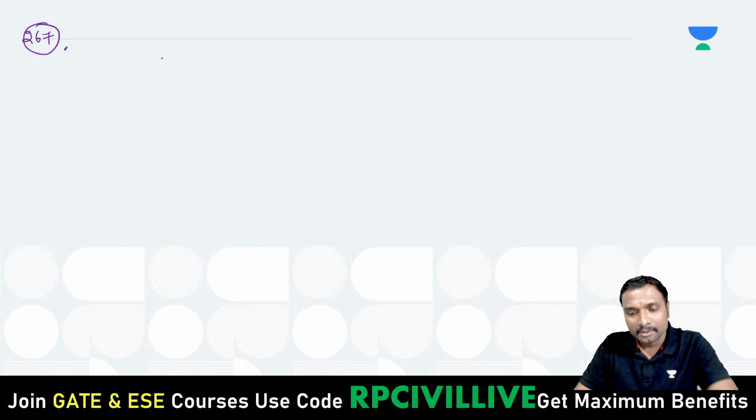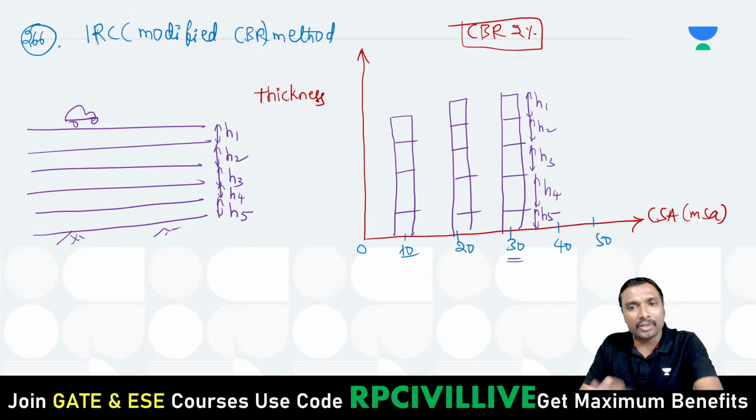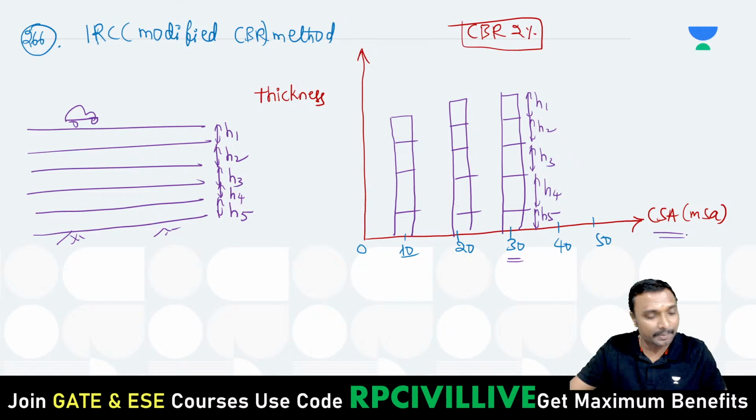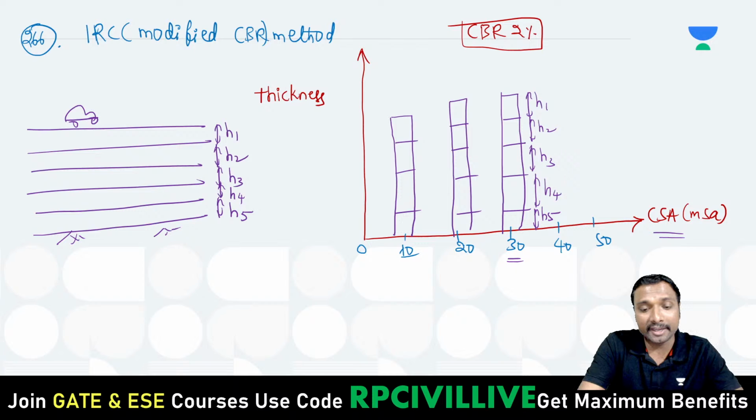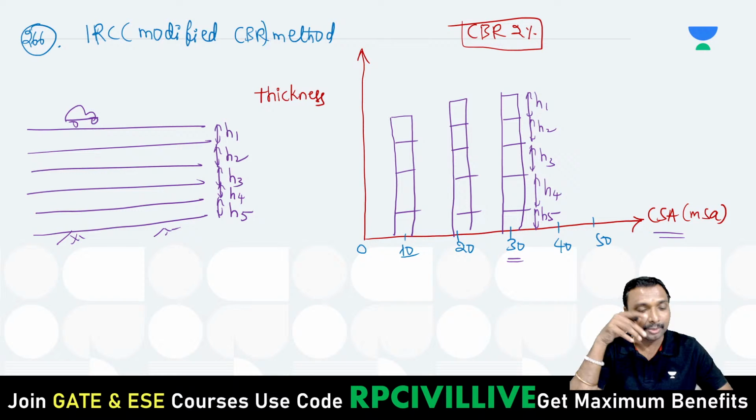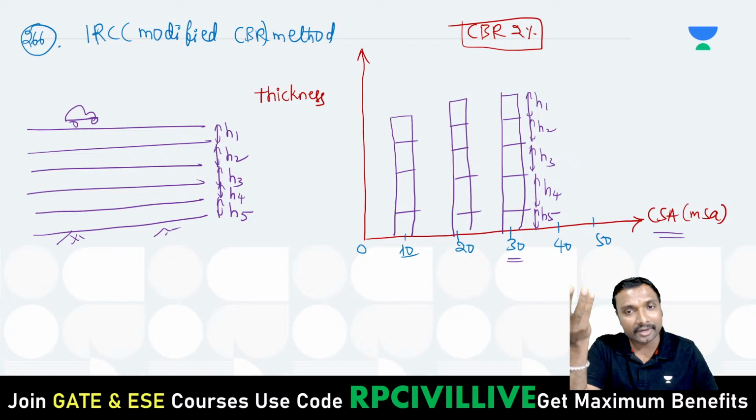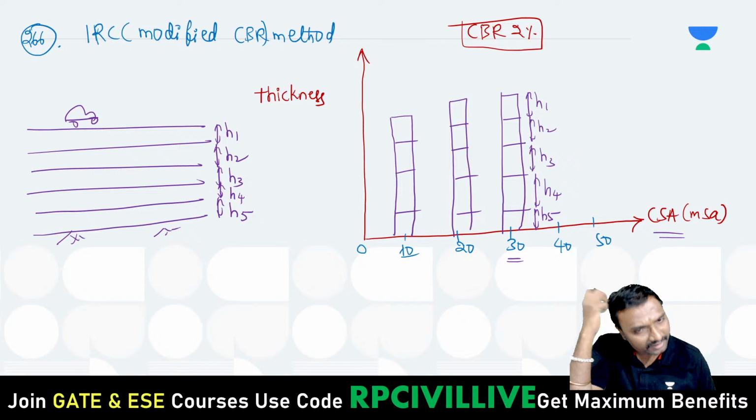So this is how we'll be getting the thickness, right? Now here, cumulative standard axial repetitions over the entire lifetime of n years is considered. So repetition of vehicles or repetition of loads in the lifetime, vehicle damage factor is included, meaning the damaging effect of individual vehicles is included. Lane distribution factor is included, meaning distribution of the traffic onto different lanes is included, right? All these effects are definitely included in this.